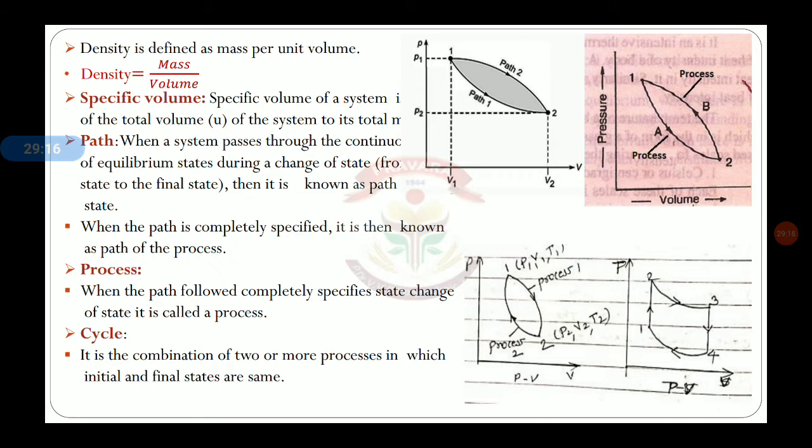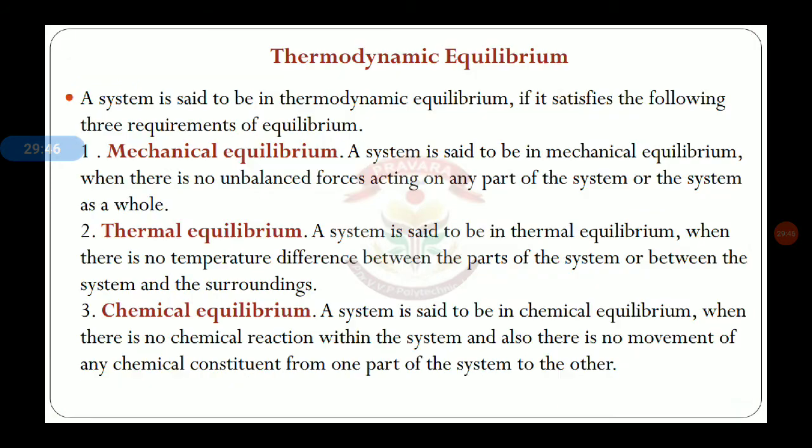Then in another figure there are 4 processes: 1 to 2, 2 to 3, 3 to 4 and 4 to 1. All of them combined are known as a cycle. That means it is the combination of two or more processes in which initial and final states are the same. The initial state is 1 and the final state is also 1, so we can say it is a cycle.